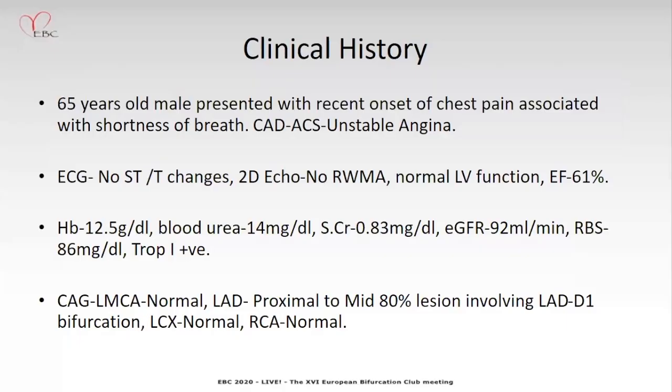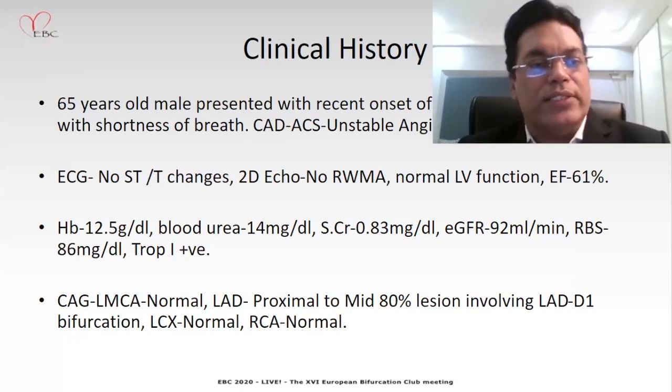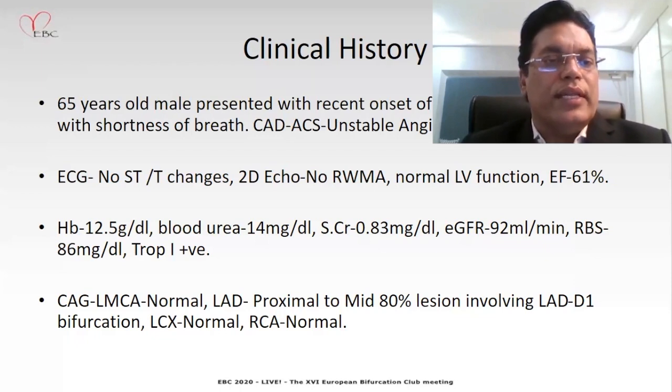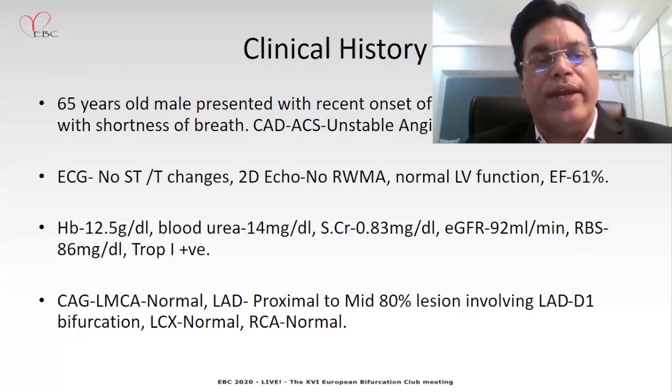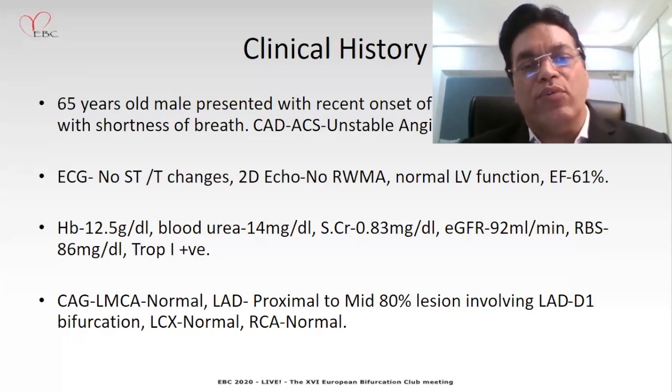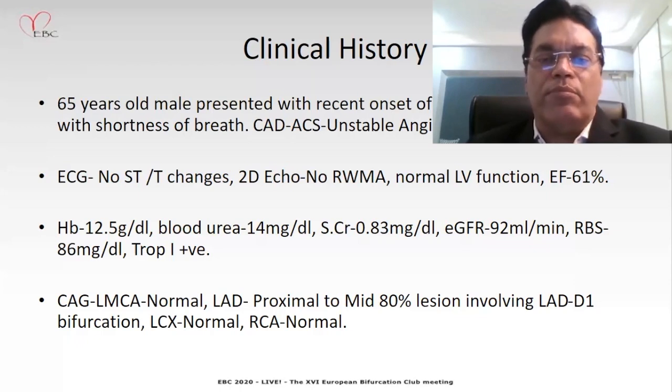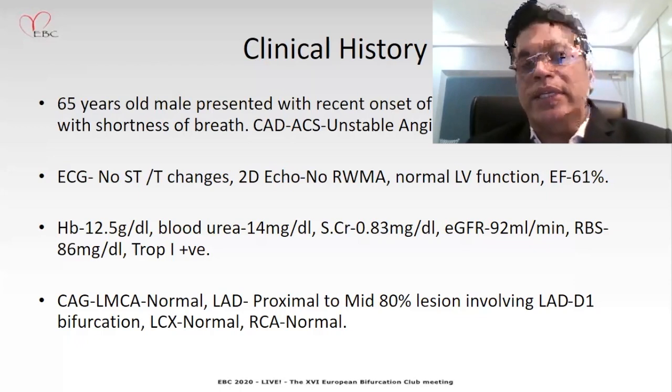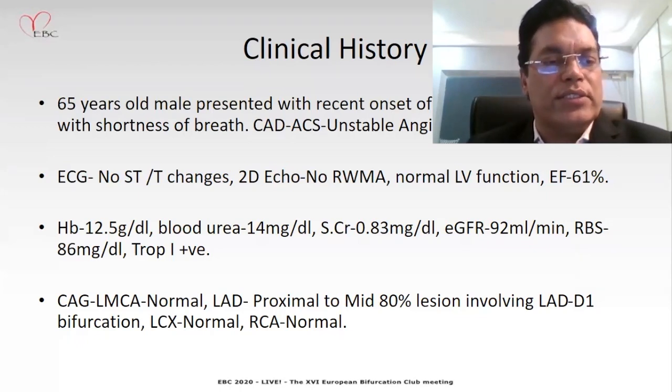This is a 65-year-old male who presented with a recent onset of chest pain associated with shortness of breath, diagnosed as a case of unstable angina. ECG, nothing significant. 2D echo, no RWMA, good LV function. Hb 12.5 grams, blood urea 14 milligrams, serum creatinine 0.83, GFR 92 ml, and RBS 86.